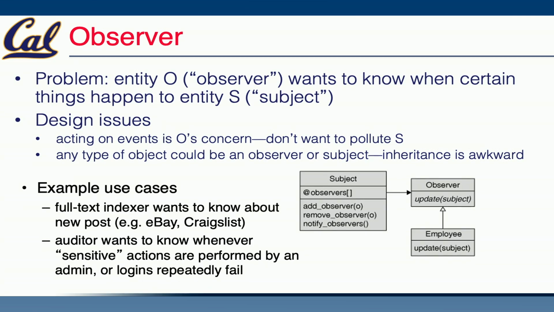The other place where we think about observers being useful is that, well, if our task is to do something like fire off a notification email, or log certain actions that an admin might take that might be a security risk, those actions and emails can occur not just perhaps in a user class, but maybe in a comment class, maybe in a payments class.